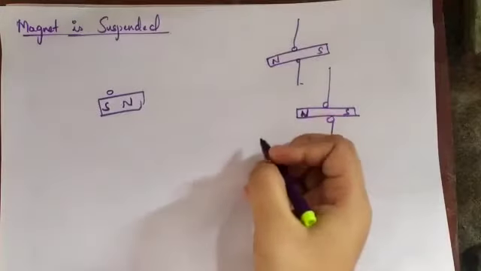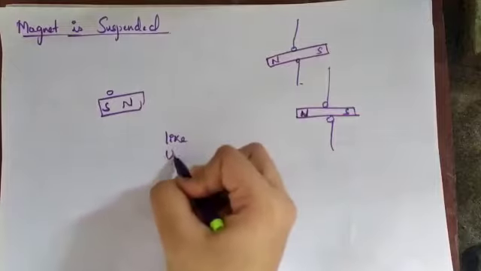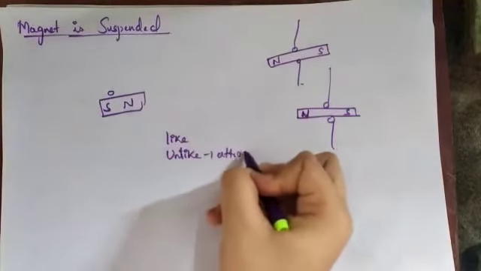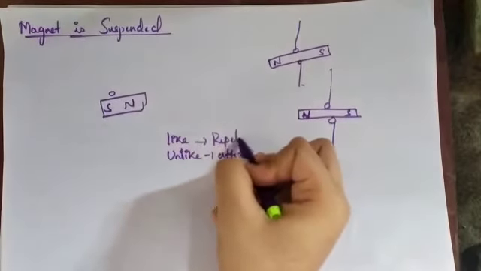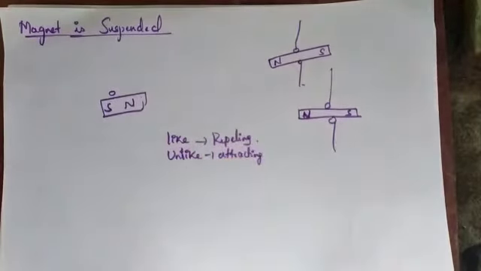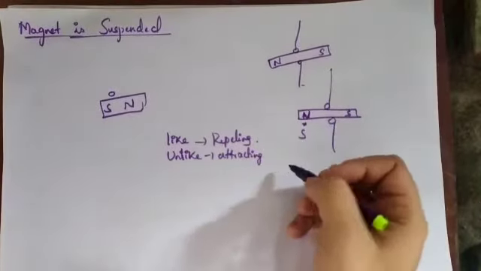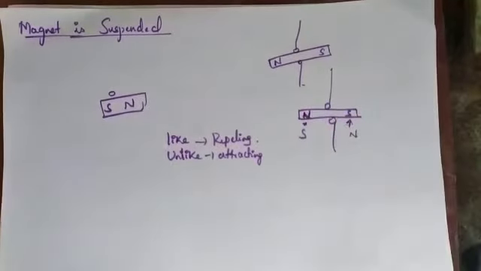Do you know the properties of a magnet? Like poles repel each other, unlike poles attract each other. So when I suspend it, the south pole of this magnet gets attracted to that and the north pole is attracted to that. Because of that, it is suspended in the north-south direction itself.